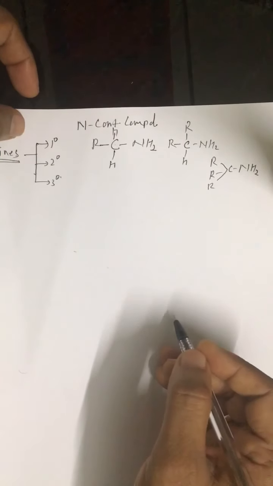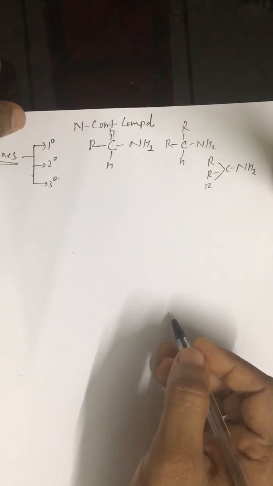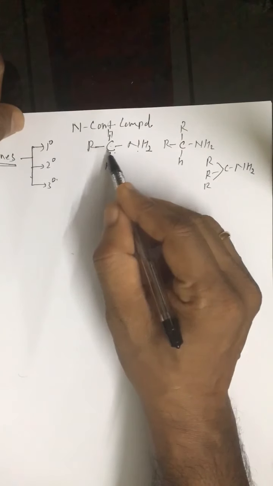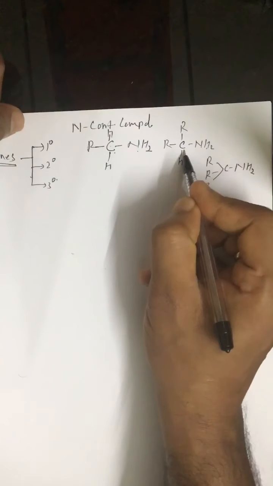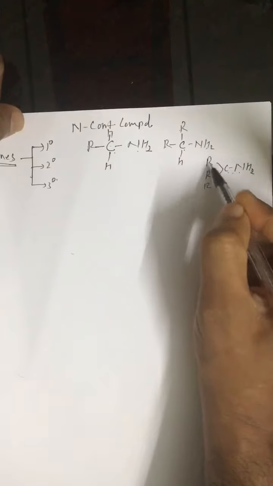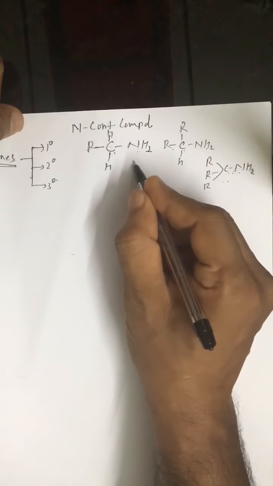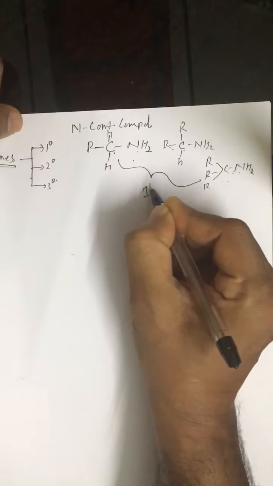So in case of amines, the classification is a bit different. In alcohols etc, we say if OH bearing carbon is bonded to one alkyl group, it is primary. If OH bearing carbon is bonded to two alkyl groups, it is secondary, and if bonded to three alkyl groups, tertiary. In amines, all these cases belong to primary amines. All these are primary amine, 1 degree amine.